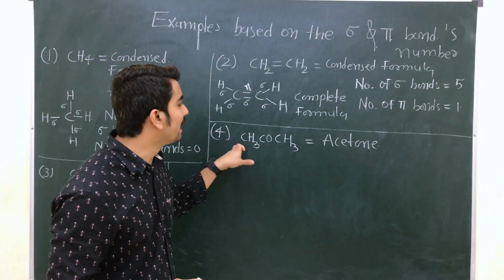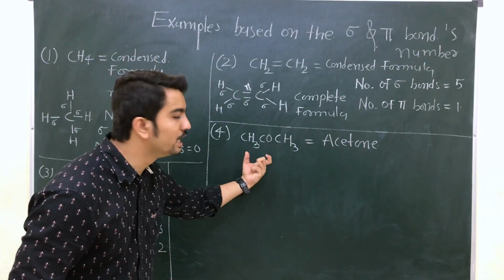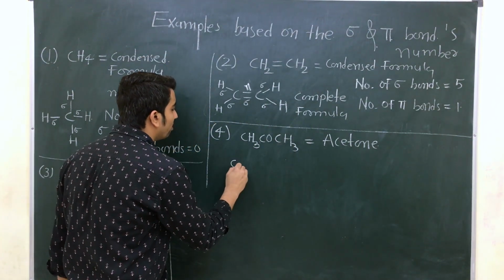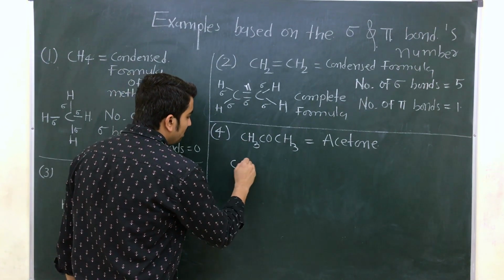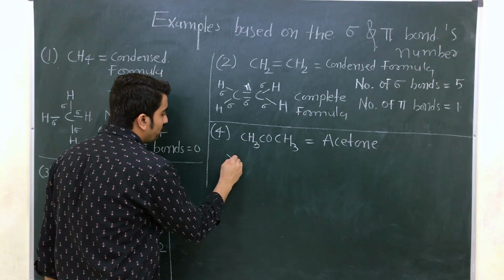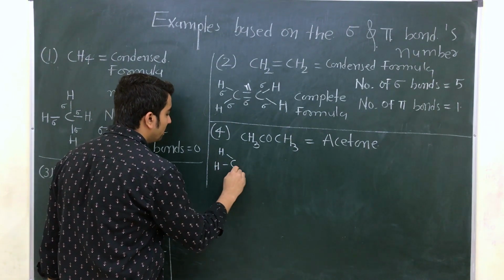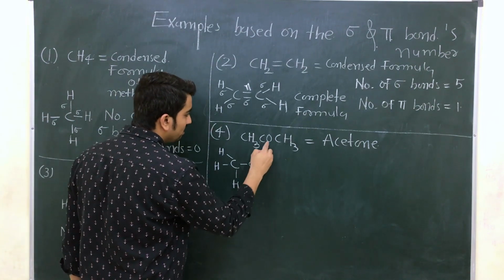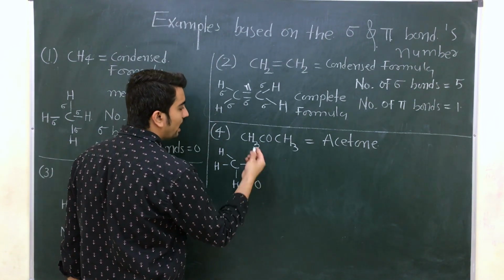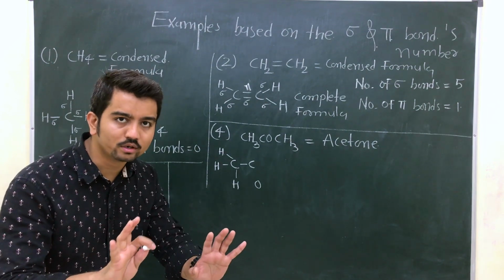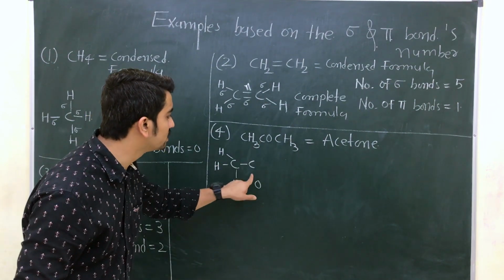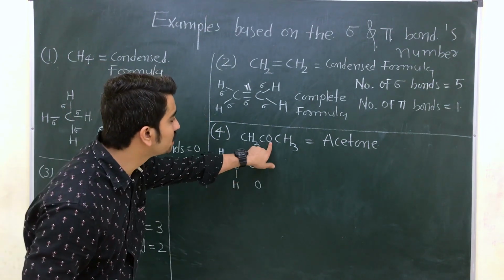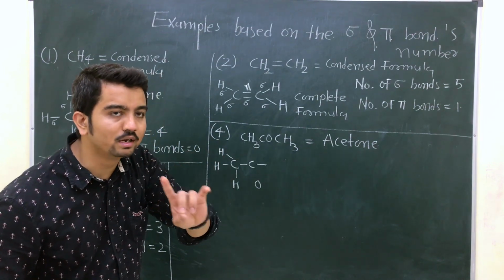Alright. So this is the acetone condensed formula. What you have to do? You have to write the complete formula. So let's write down the complete formula here. C, with this carbon 3 hydrogens. First hydrogen, second hydrogen, third hydrogen. Ready? With this carbon one oxygen is here. I don't know about the bond, so don't put it. You don't know about the bond between carbon and oxygen, so don't put it here right now. This carbon is attached with this carbon. Clear? Here oxygen is not attached with the carbon, so never make a mistake. Clear?